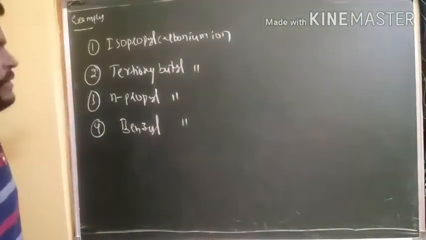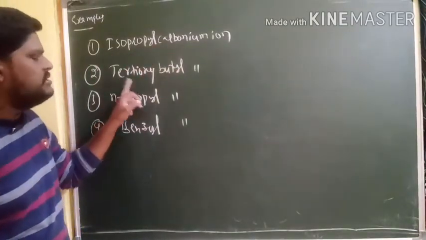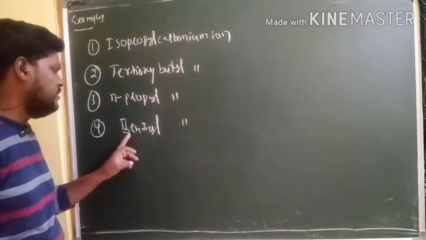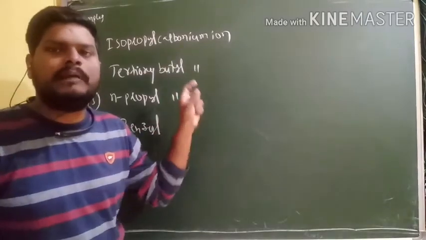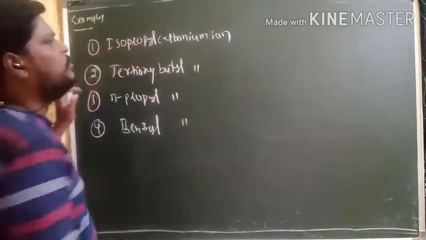Next question: isopropyl carbonium ion, tertiary butyl carbonium ion, N-propyl carbonium ion, and benzyl carbonium ion. Here carbonium or carbocation, both are the same, right? First one, isopropyl carbonium ion.